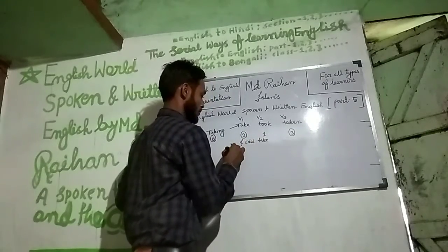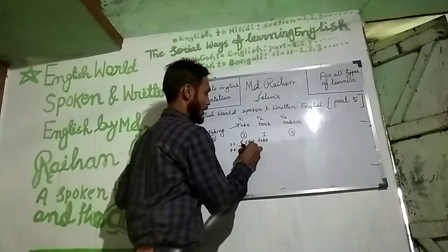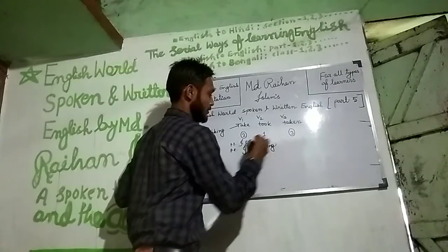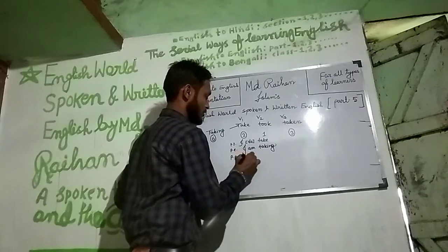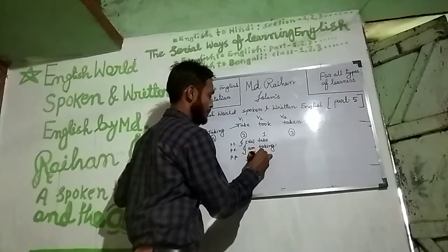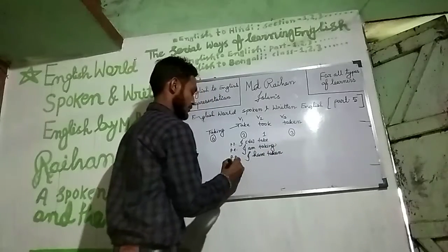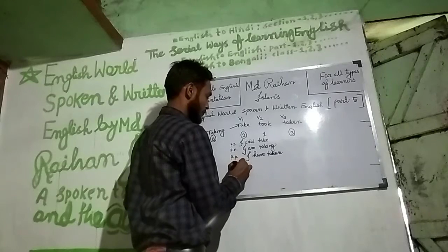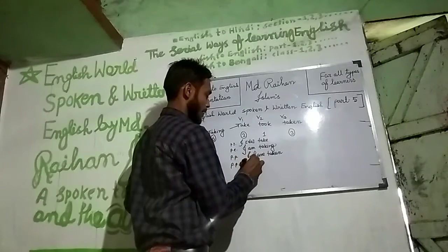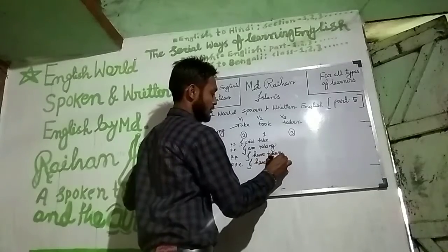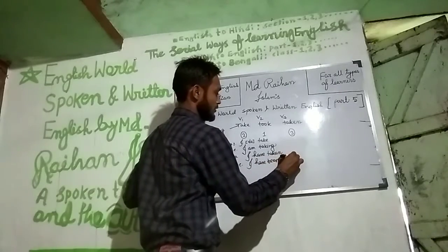Present continuous, I am taking. Present perfect, I have taken. Present perfect continuous, I have been taking.